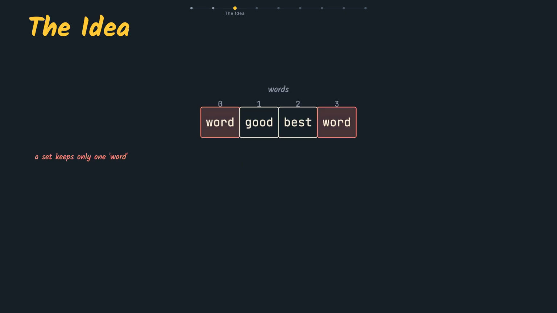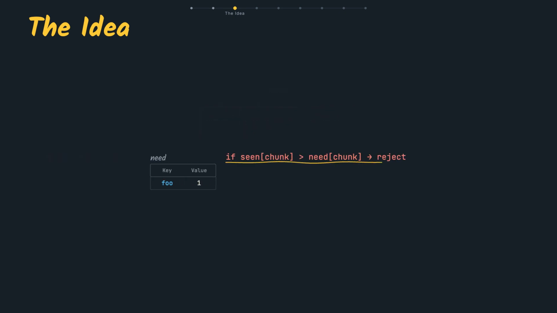You might reach for a set of the words. Watch out. Word, good, best, word needs word twice. So count, never just check membership. 2 foos where 1 is allowed means reject.